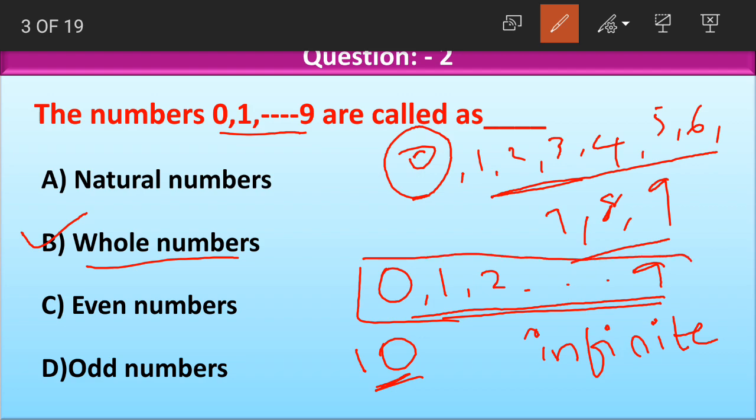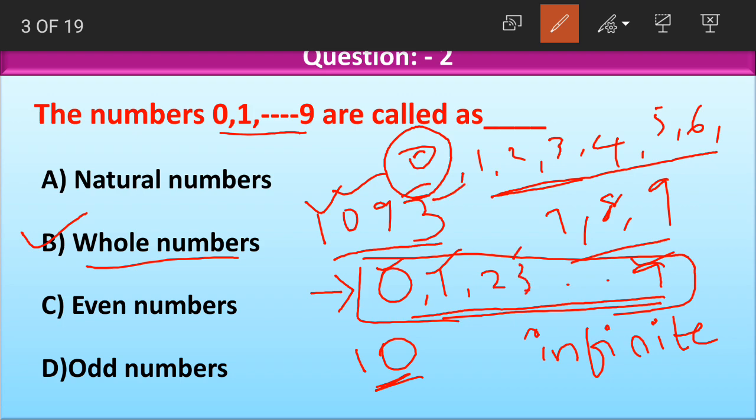If you take any number from mathematics, for example, even if you take 1093, the digits used in this number come only from these 10 digits. See, we have 1, we have 0, we have 1, we have 9 and we have 3 here. So only these 10 digits are enough for us to form any number we want. These numbers 0 to 9 are called whole numbers.